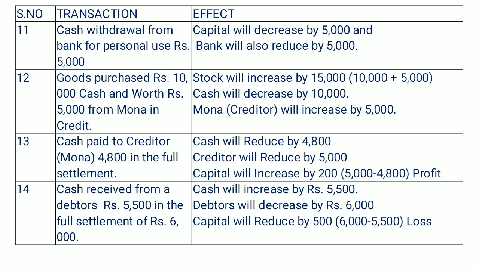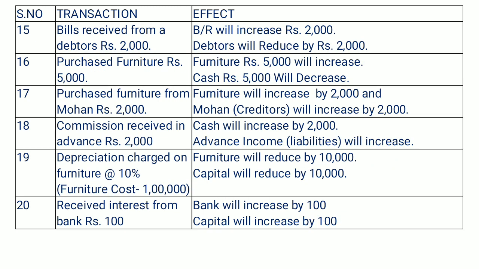The next, bills receivable from debtors rupees 2,000. There was a debtor of rupees 2,000 who gave us bills receivable. Bills receivable is also a kind of asset. So in this transaction our debtors are going to reduce by 2,000. At the same time our bills receivable will increase by 2,000 because we are not receiving money, we are receiving bills, which is equal to the debtors.